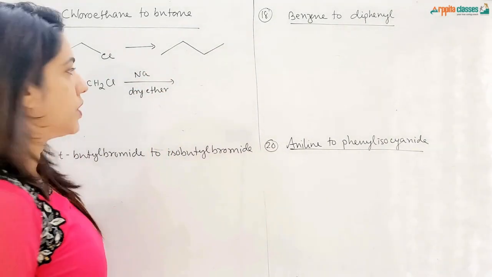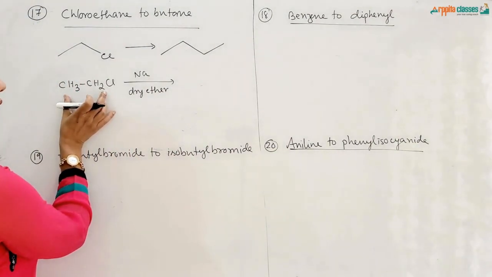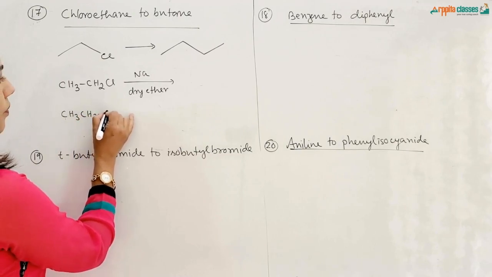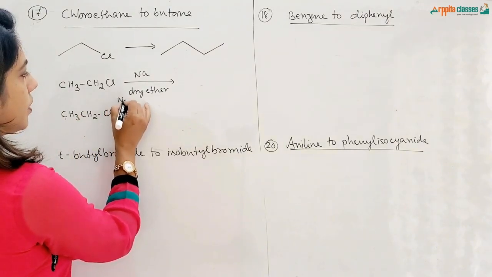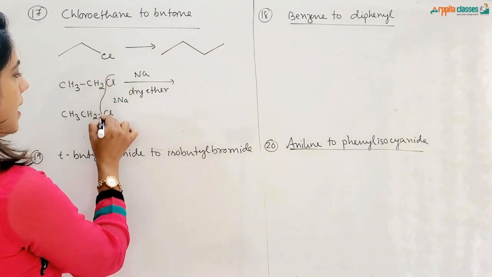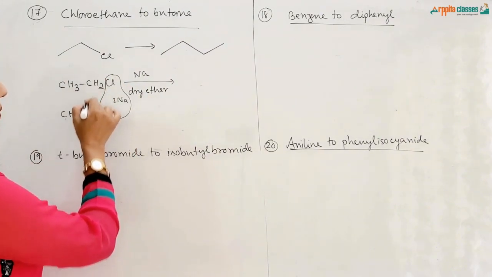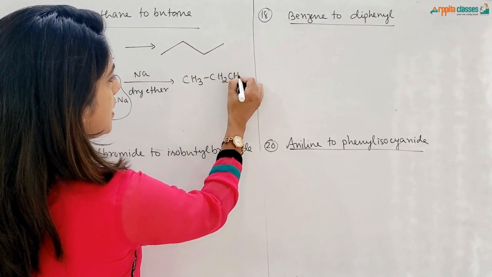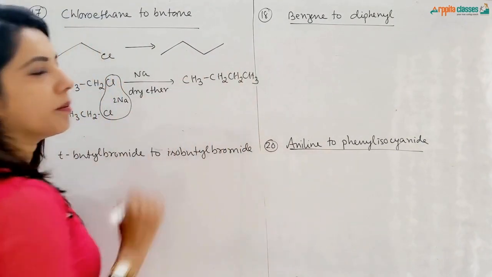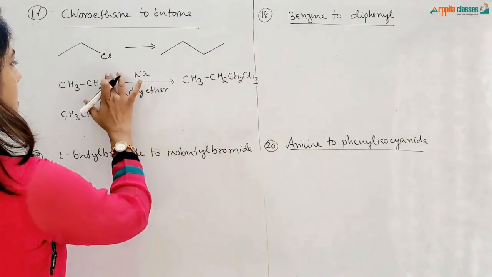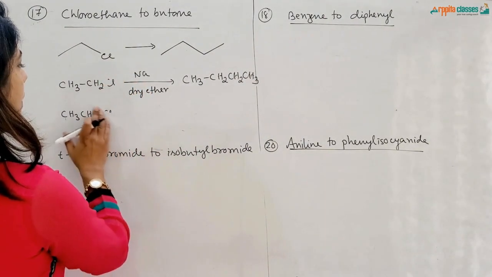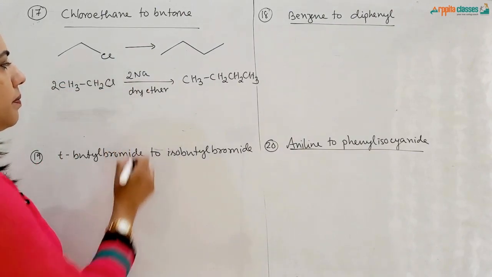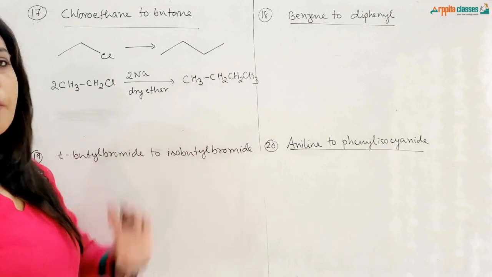This is called the Wurtz reaction, where 2 molecules of chloroethane, another molecule I am just showing you here, will be reacted with 2 atoms of sodium, and sodium chloride will be removed and this will be joined. So you will be getting CH3CH2CH2CH3, that is your butane. You do not have to show all these things, you just have to write 2 molecules of this and 2 molecules of Na in presence of dry ether, we are going to get butane.